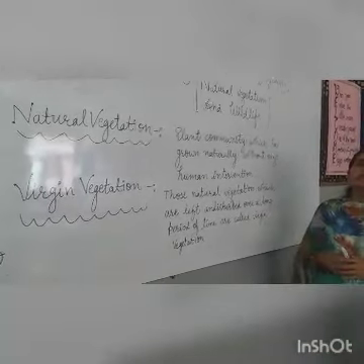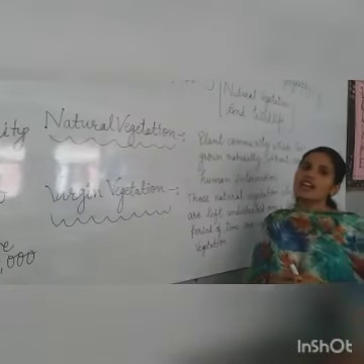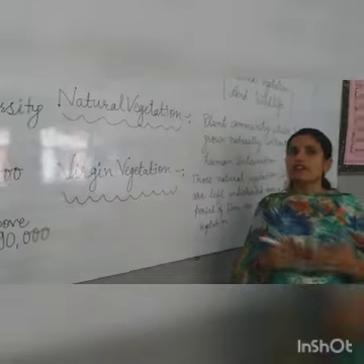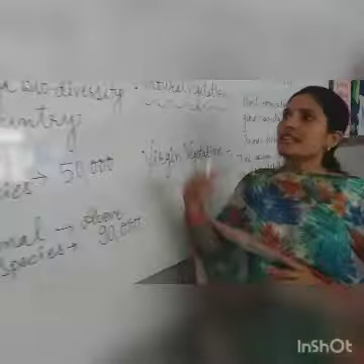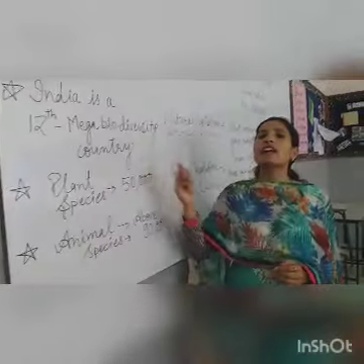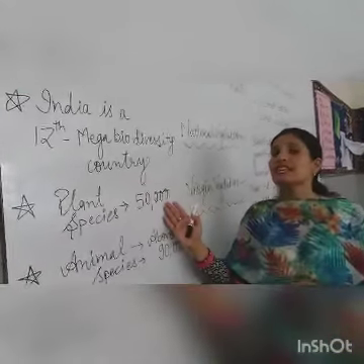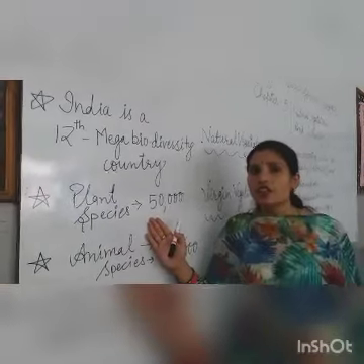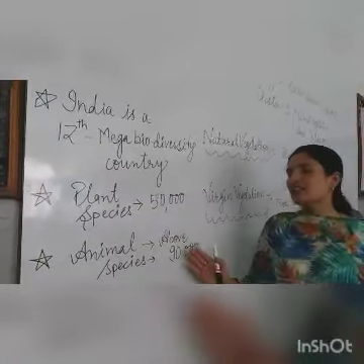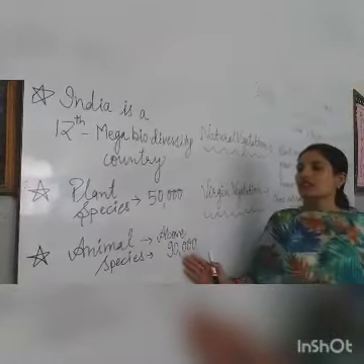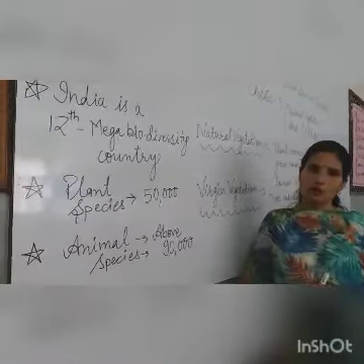So after knowing the meaning of natural vegetation and virgin vegetation, we should know about the richness of India in the context of flora and fauna. Flora means plant species and fauna means animal species. As you know, India is the 12th mega biodiversity country in the world. It has more than 50,000 plant species, including different flowering and non-flowering plants, and it also has about 90,000 kinds of animal species, including marine and land species.